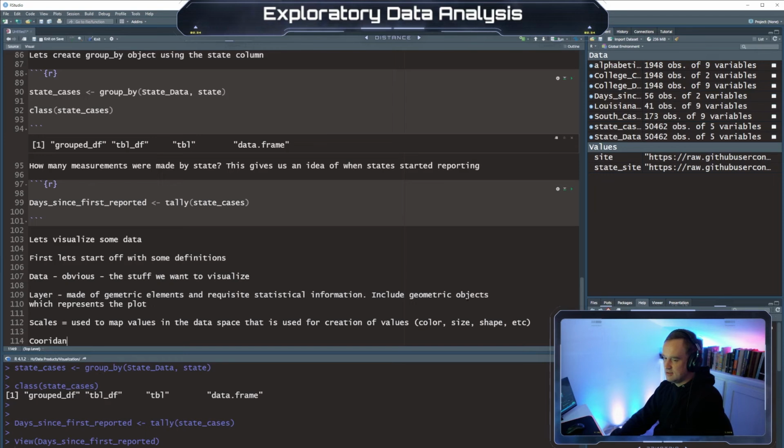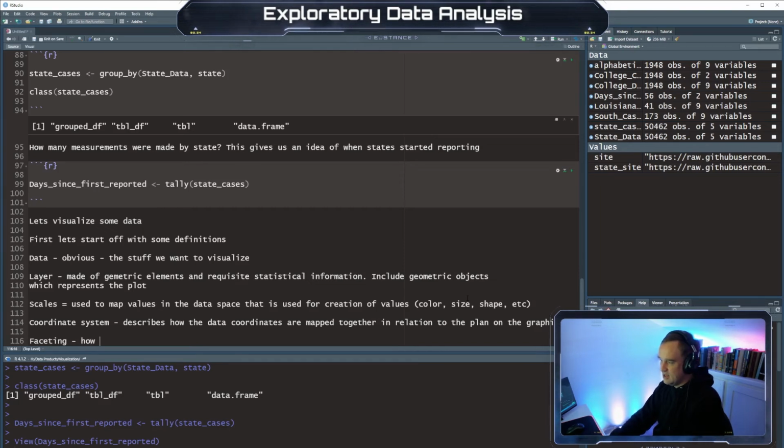Coordinate system describes how the data coordinates are mapped together in relation to the plane on the graphic.